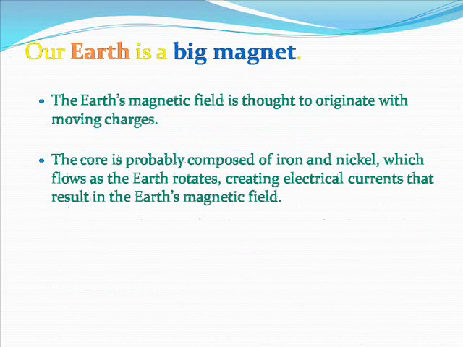Our Earth is a big magnet. The Earth's magnetic field is thought to originate with moving charges. The core is probably composed of iron and nickel, which flows as the Earth rotates, creating electrical currents that result in the Earth's magnetic field.